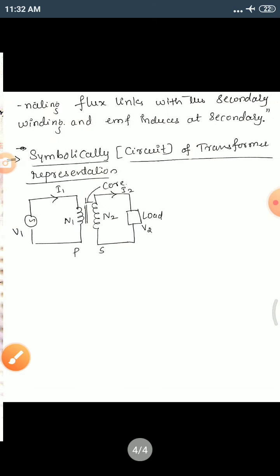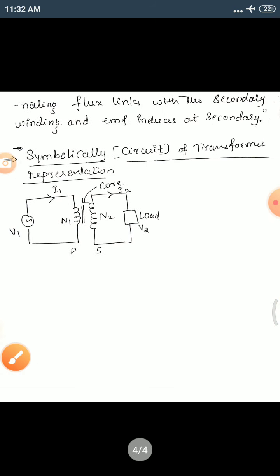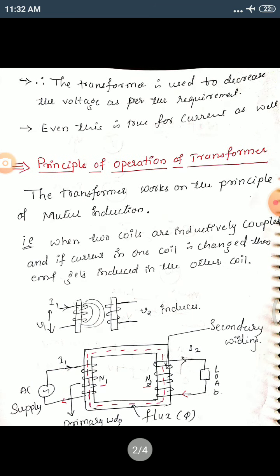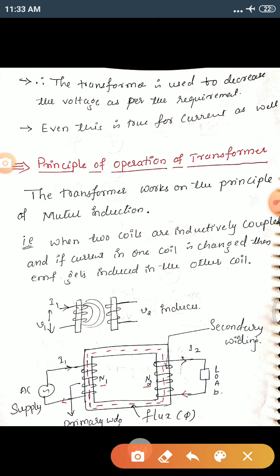Thus an alternating flux links with the secondary winding, and according to Faraday's laws, there will be an induced EMF in the secondary. Let's repeat this with a circuit diagram, that is, this transformer diagram.